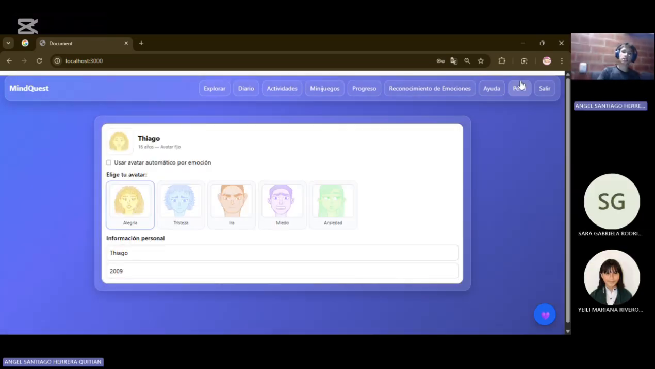The next part is the profile of your user. This part appears thanks to the user that you created before. In this part, you can put your personal information like your name or your date of birth, or an image that you create, a card with the app and your emotions.